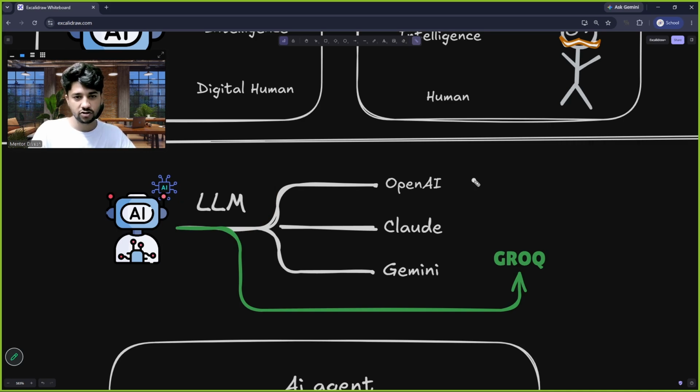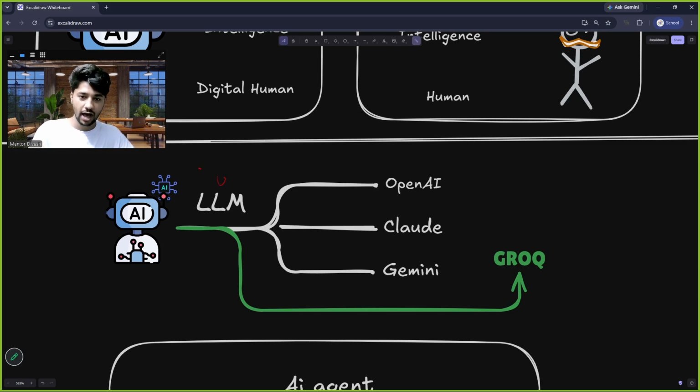What is a large language model? An AI model which is very large, which means it is trained on huge amounts of data. That is why it is large. And M is for model because it is an AI model which is being programmed. And the middle letter is language.